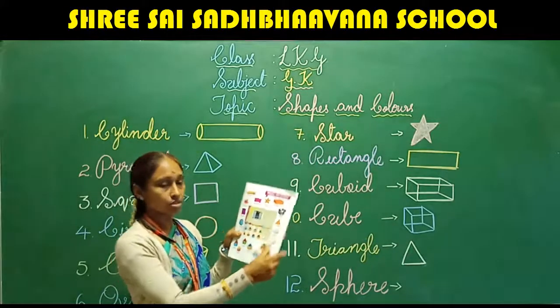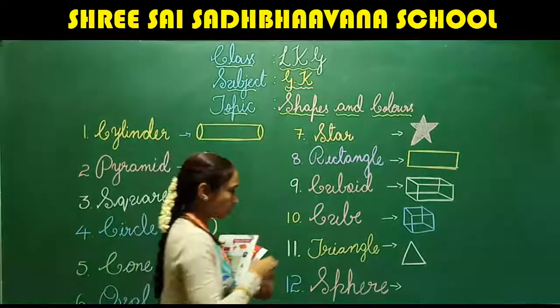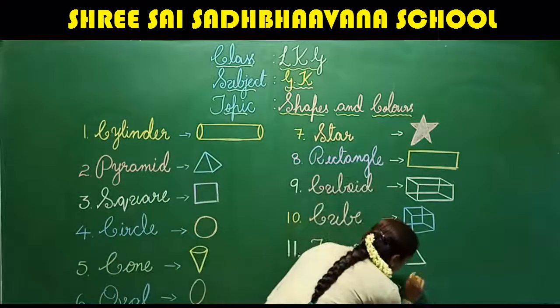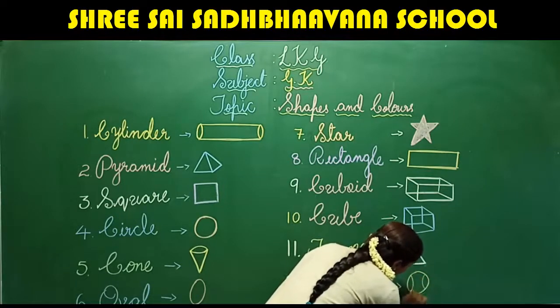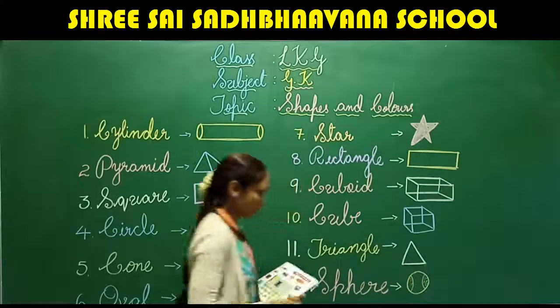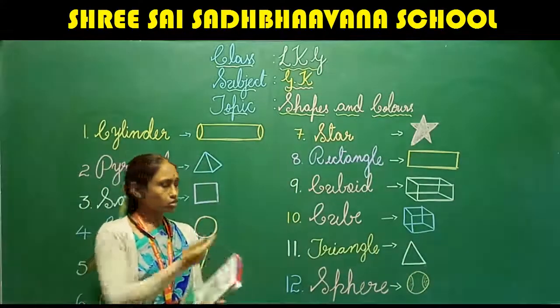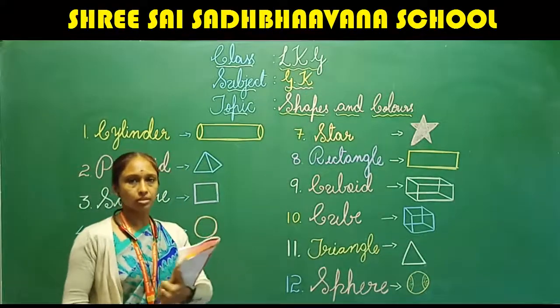White one. So this is called sphere. How to write sphere? Fine. So this is called sphere.